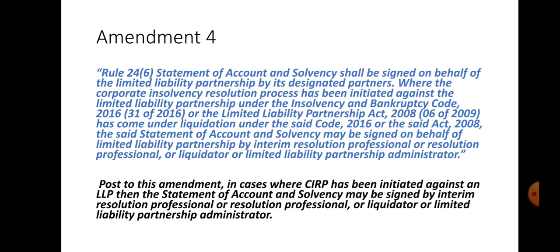The said statement of account and solvency may be signed on behalf of the LLP by the interim resolution professional or resolution professional or liquidator or LLP administrator. Post this amendment, in cases where CIRP has been initiated against an LLP, the statement of account and solvency may be signed by the interim resolution professional or the liquidator or limited liability partnership administrator.